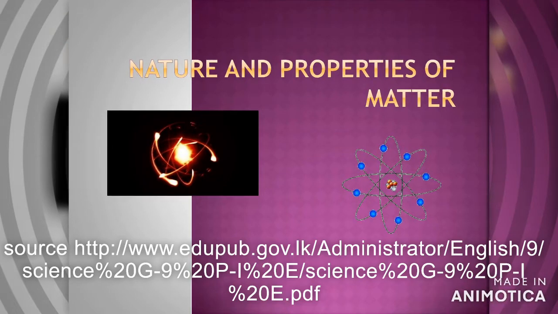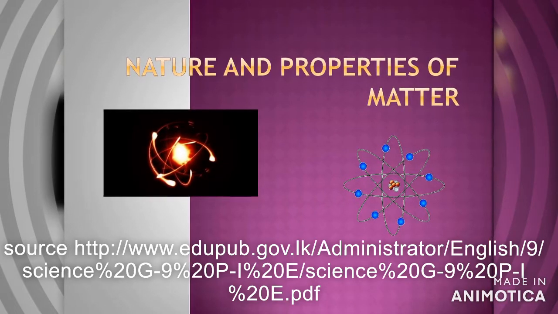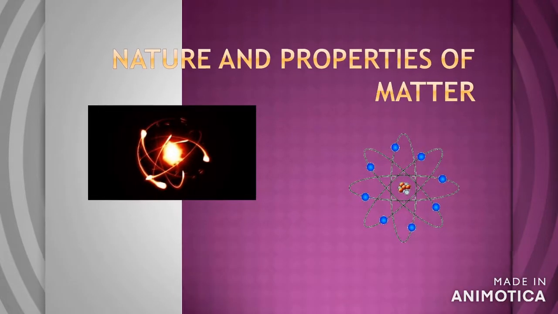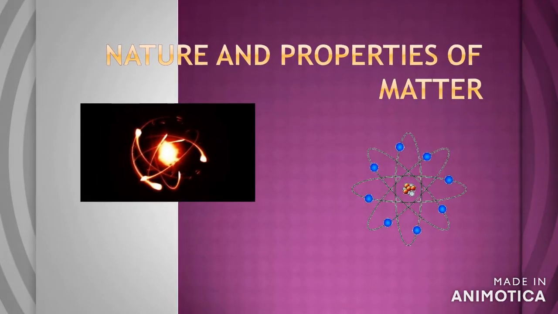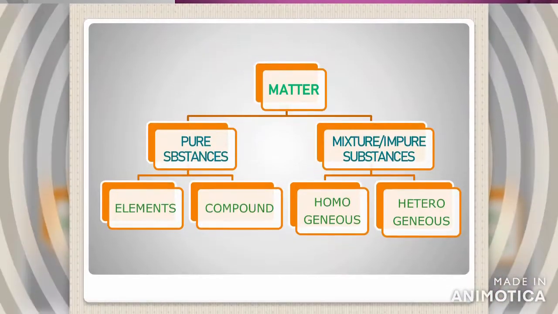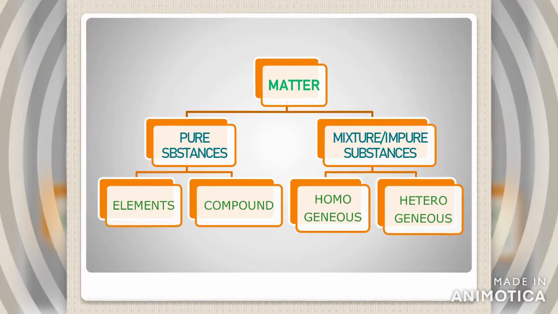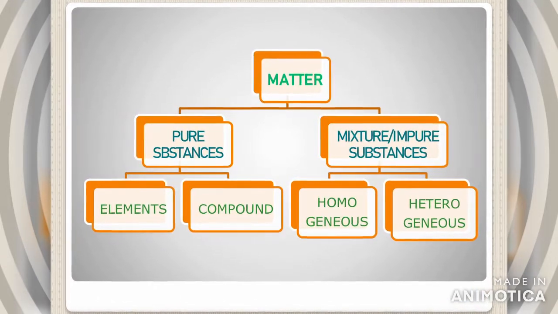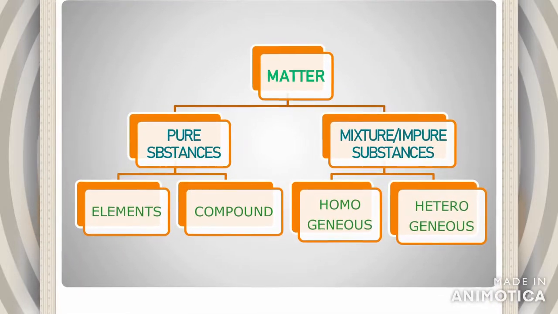Nature and properties of matter. Matter is an object that has mass and occupies space. Matter can be divided into two groups, pure substances and mixtures. Pure substances can be divided into elements and compounds. Mixtures can be divided into homogeneous and heterogeneous.